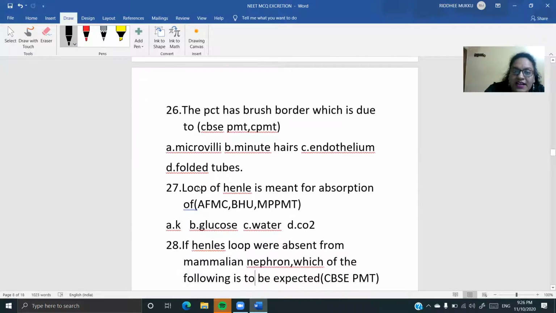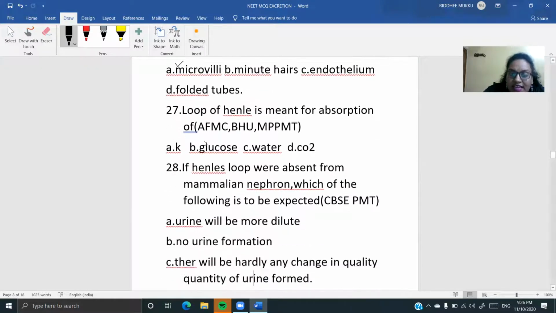The proximal convoluted tubule, the PCT, has brush border, which is due to what? It is going to be microvilli. ये वाला हमने देखा था. Next क्या है देखिए? Loop of Henle is meant for absorption of what children? Water, right? So your option is going to be water.